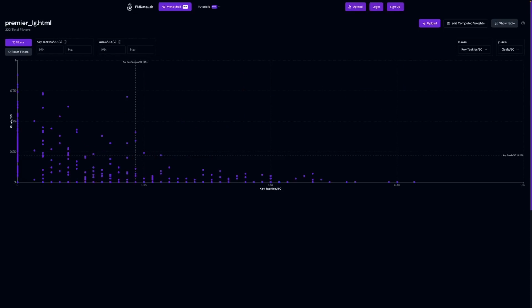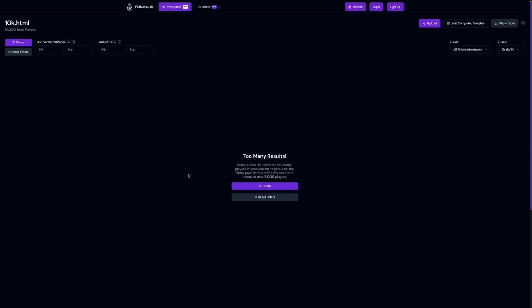The scatter chart can display a maximum of 5,000 data points at once to prevent performance issues, though with larger datasets you may still find some sluggishness depending on your device. Like this file here, I have 10,000 players in, so I just need to refine my filters to bring it down to 5,000 players or less.